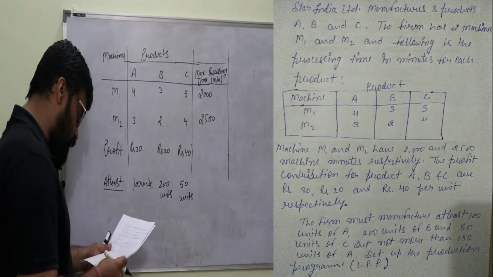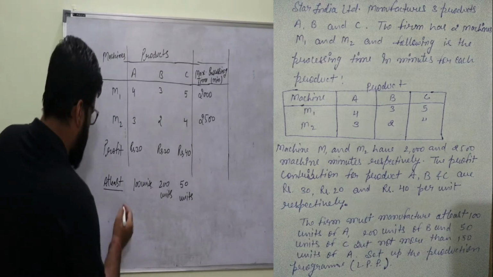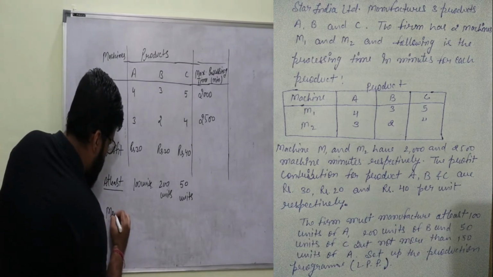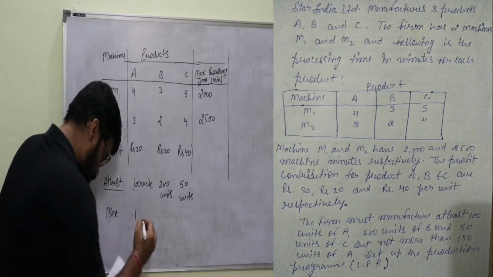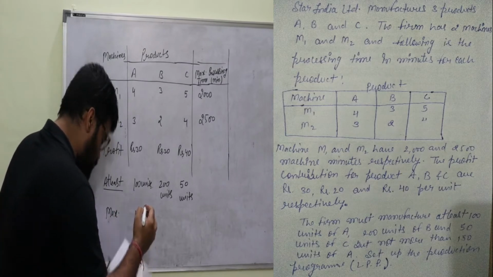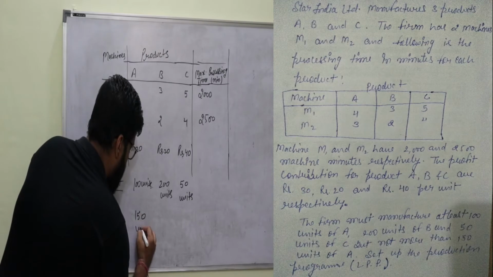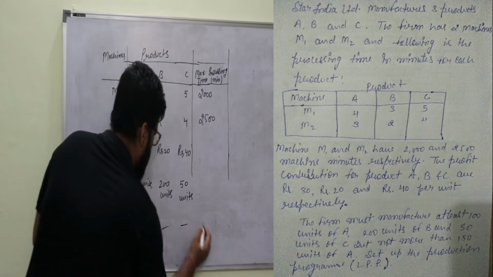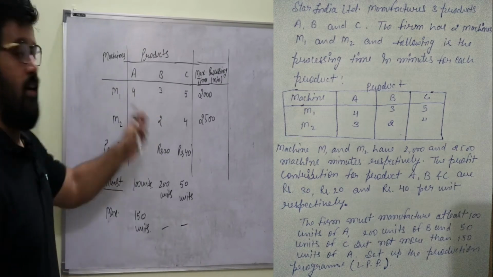And there is another line, but not more than 150 units of A. Okay, so that means the maximum is 150 units of A. Nothing is given about the others. So this is the entire case.